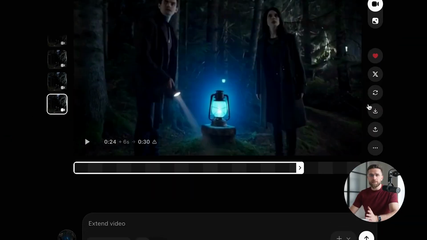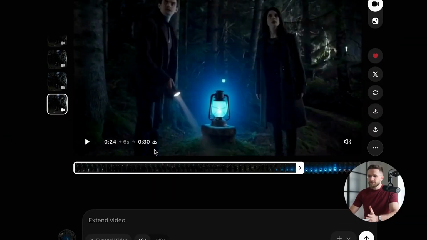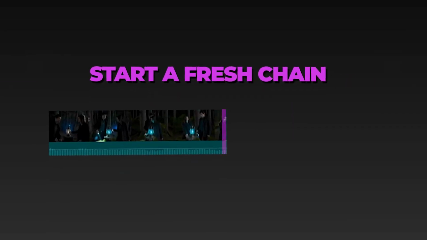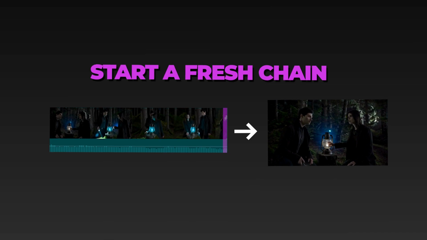Now here's the key part. The extend video button is still there on your 30-second video, but if you click it now, Grok will just regenerate the last 6 seconds instead of adding more. It hits a limit at 30 seconds per chain. So we need to start a fresh chain using the last frame as a bridge.